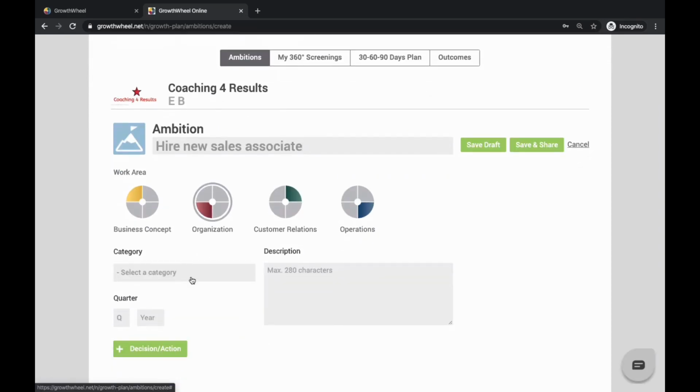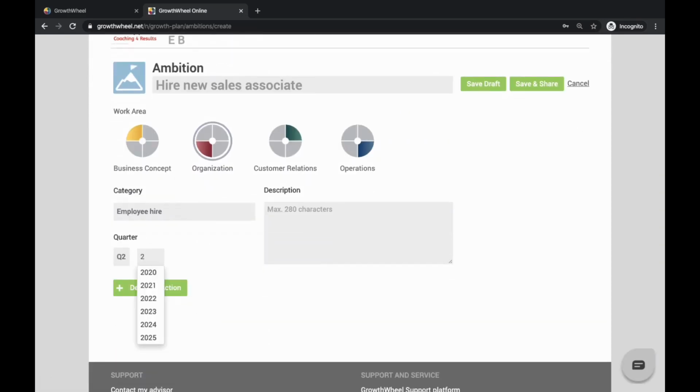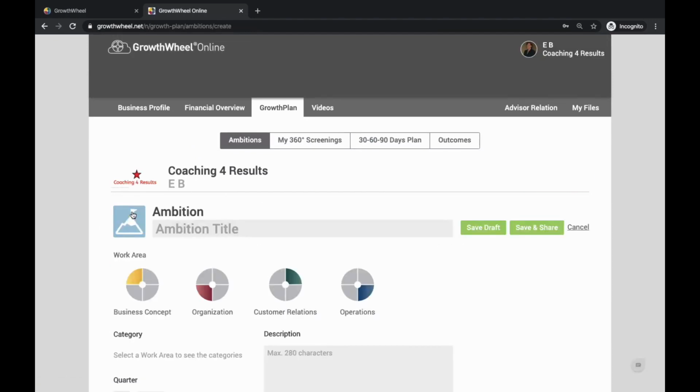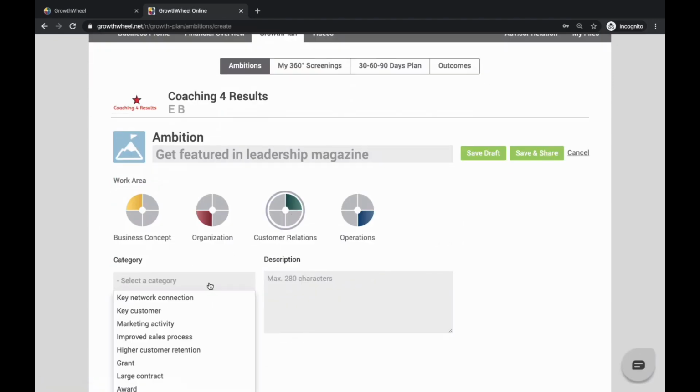Your GrowthWheel Certified Business Advisor can guide you through your goal-setting process. In general, we only want to set 5 to 10 big ambitions for any given year. Too many, and it will be difficult to stay focused.